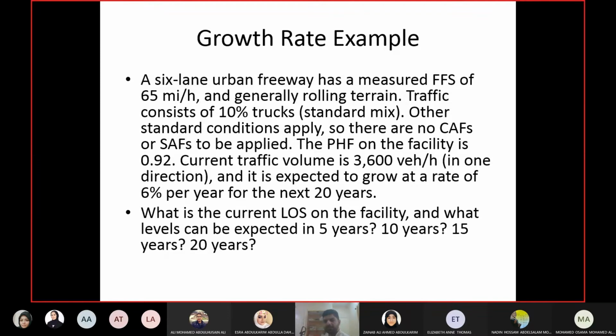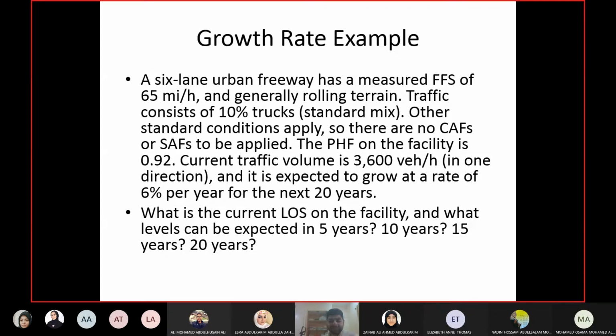Then do the same thing for 10 years, 15 years, and 20 years. So for every year, find out how much volume you will have, and then repeat the whole level of service analysis, which we have been doing, which we did on the examples on Thursday.